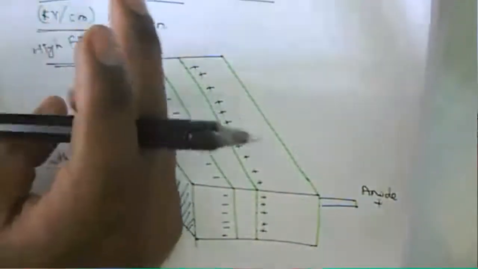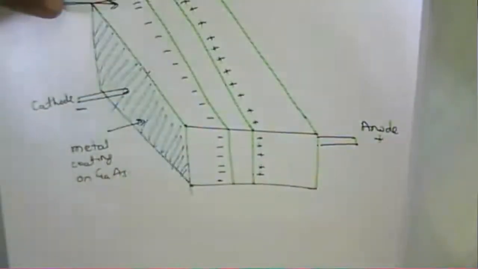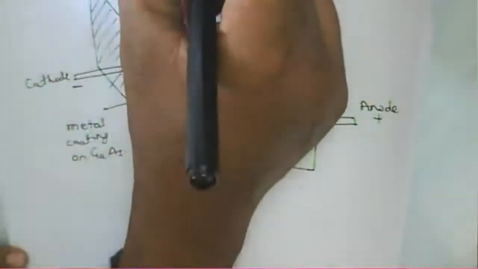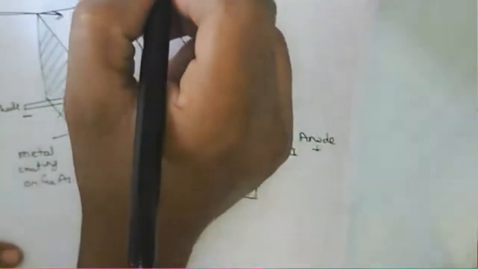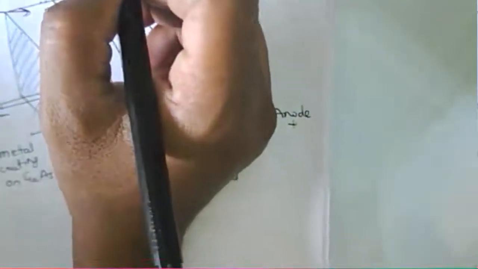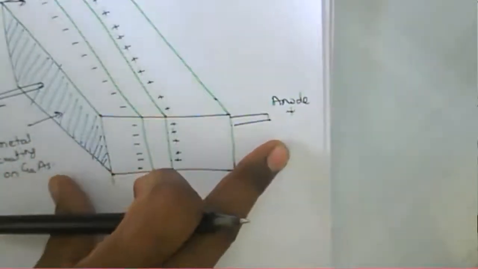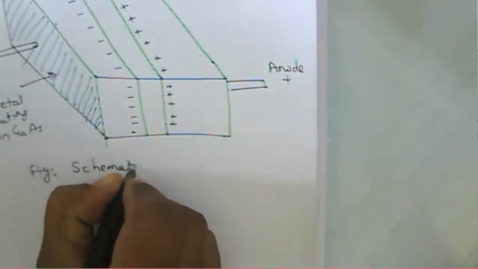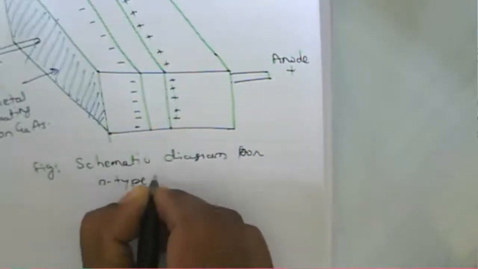When we apply the electric field up to a certain value, the drift velocity linearly increases. But when we apply it beyond that threshold value of voltage, the drift velocity of the electrons starts decreasing. This is the drift velocity of the N-type charge carrier in the N-type gallium arsenide material. When velocity decreases, the diode will work in a negative resistance region.